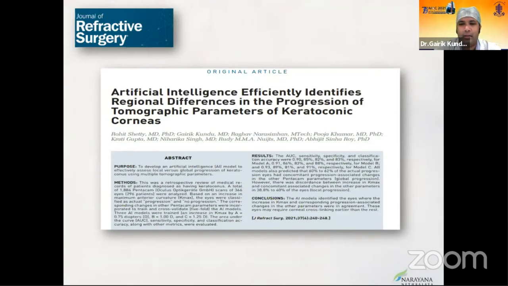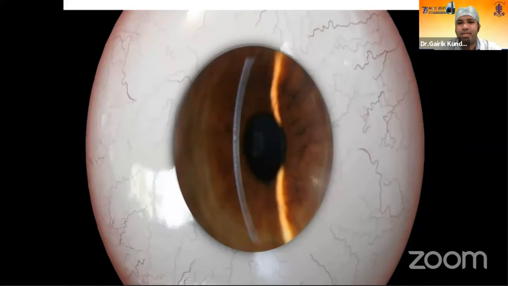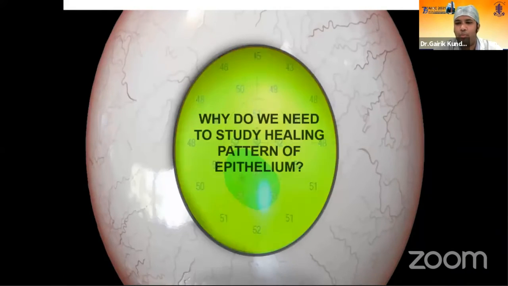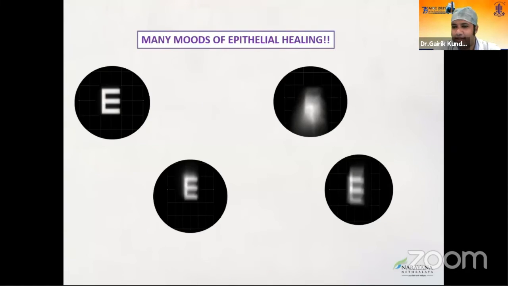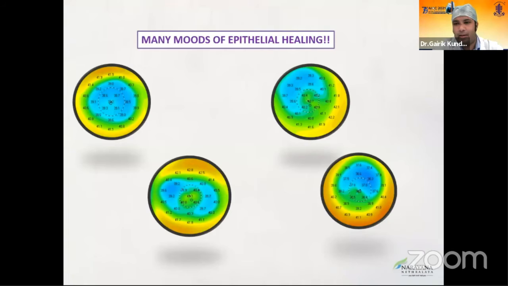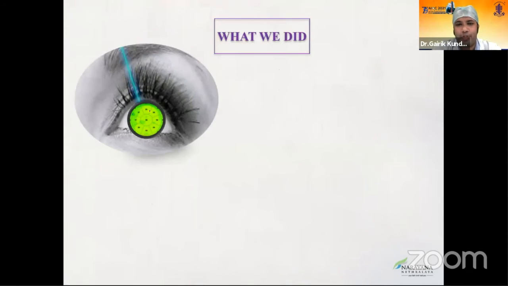The first aspect, which is the imaging, the demographics is something which is still under review. Now, epithelium can be a confounder. I think Rishi sir has spoken very well about epithelium and the role of epithelium, that it can actually mask many changes. Even post-refractive surgery, an epithelium healing pattern can give us clues as to how the outcome would be. And this is a slide which is basically trying to show us that there are many modes of epithelial healing. Even routine procedures, routine preoperative topographies can heal in a different way. And that's what is important for us to understand.